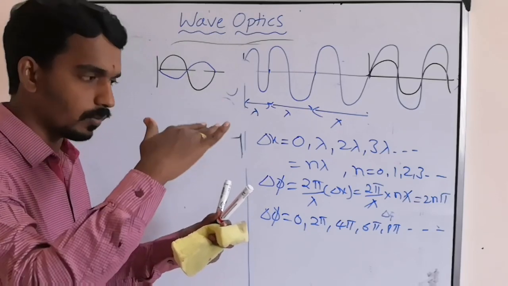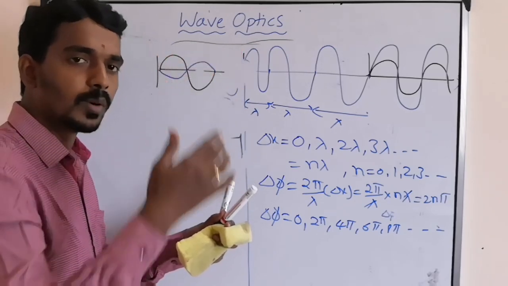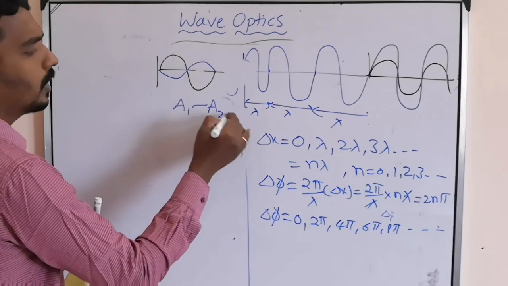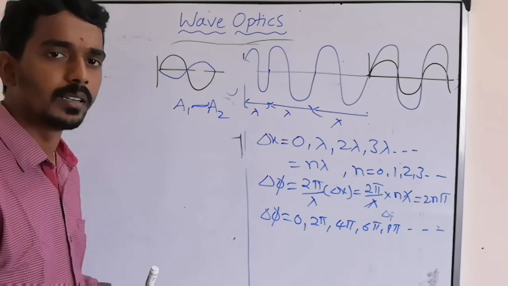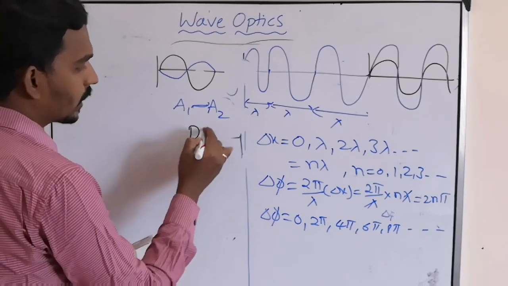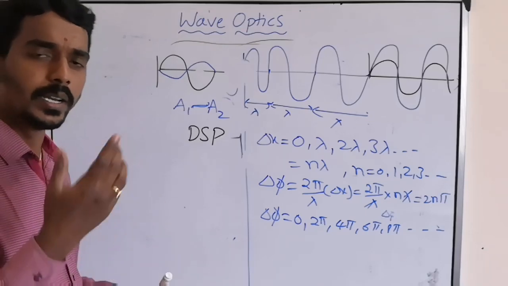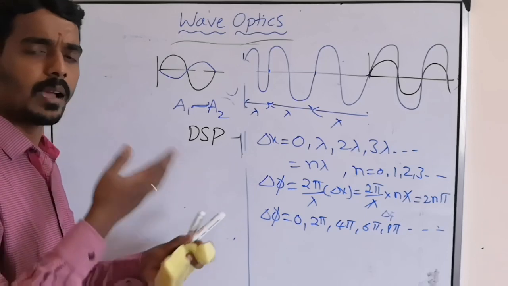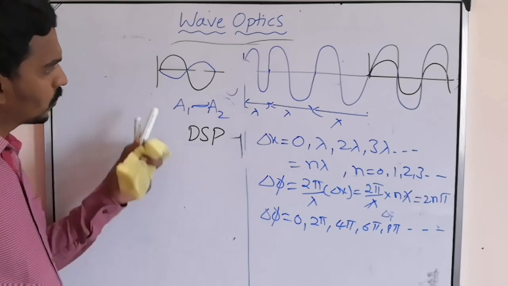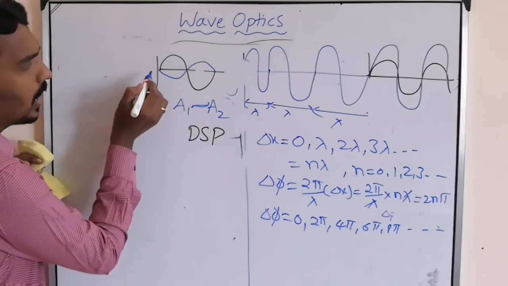One is brought 1 centimeter down, one is brought 2 centimeter up. So what is the resultant? 2 minus 1. So the resultant amplitude will become A1 minus A2 or A2 minus A1. So the amplitude becomes minimum. That's why it is called destructive superposition. Destructive means what? You are vanishing something, you are reducing the value. What value? Amplitude. As amplitude decreases, what happens to intensity? Reduces.